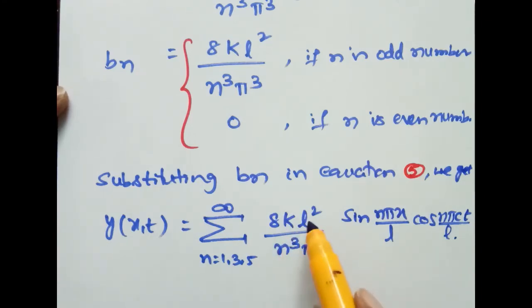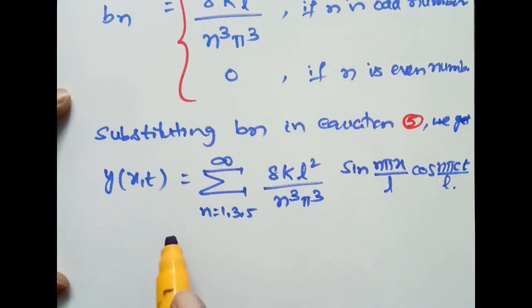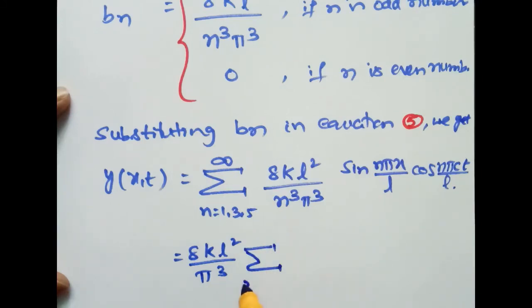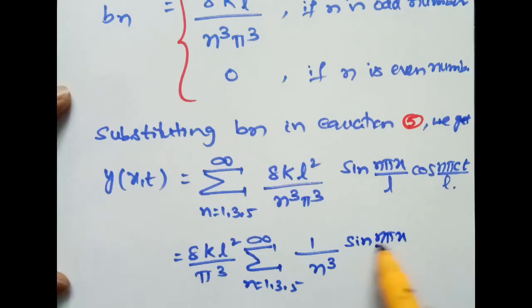Therefore, 8k L square by pi cube is a constant. We will write it outside the sigma. Therefore, this is equal to 8 times k L square by pi cube sigma n equal to 1, 3, 5 to infinity, 1 by n cube sin n pi x by L into cos n pi ct by L.